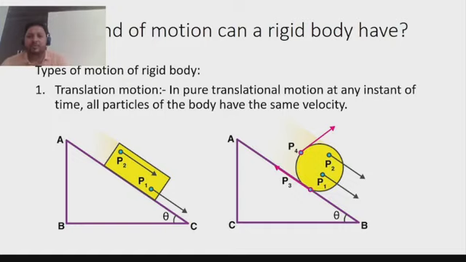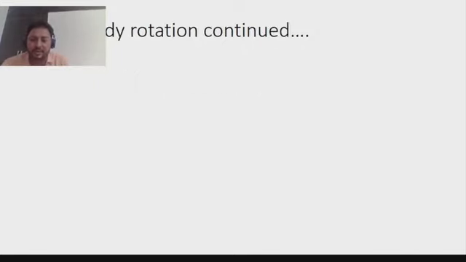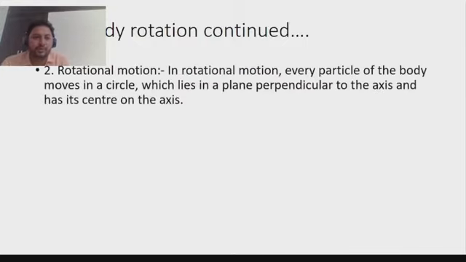So this kind of motion is not only translational, it is a combination of translational plus something, and that something is called rotational motion. In rotational motion, every particle of the body moves in a circle which lies in a plane perpendicular to the axis, and its center is on the axis of rotation.